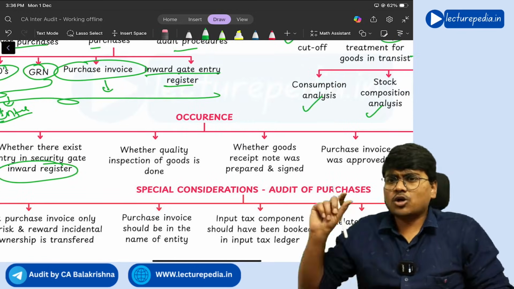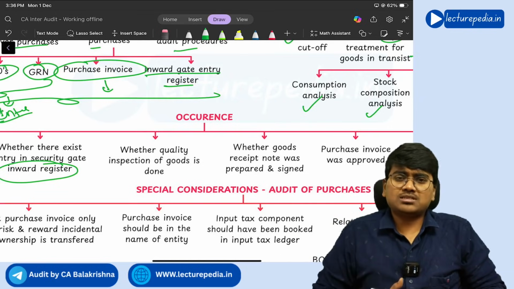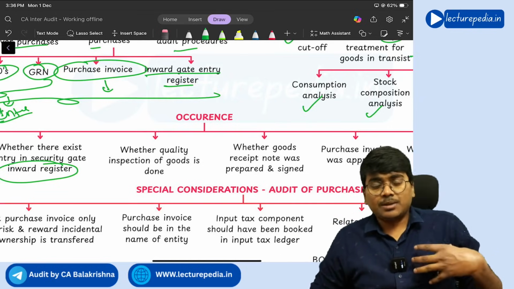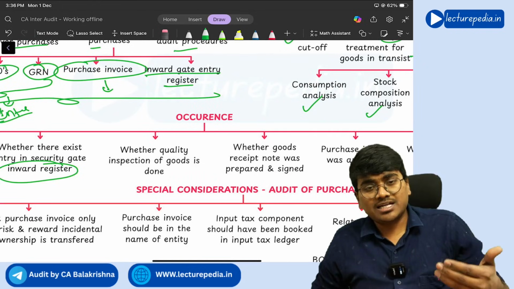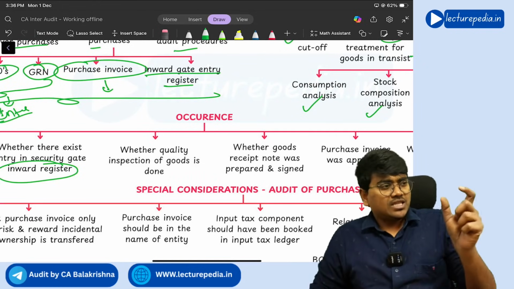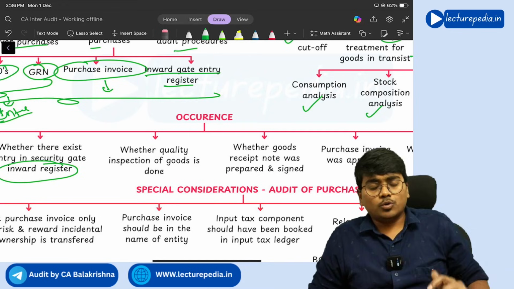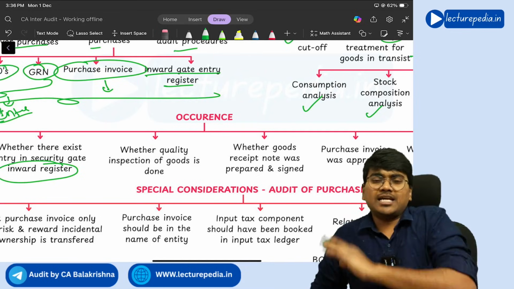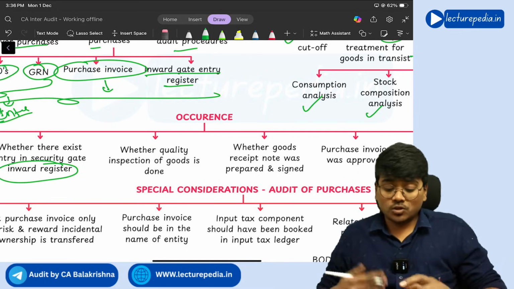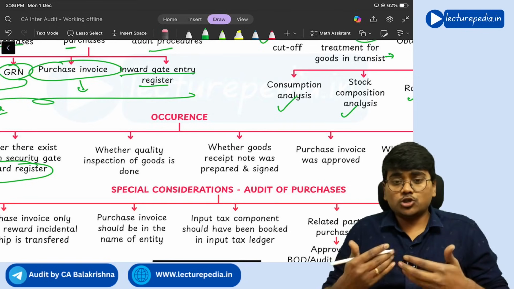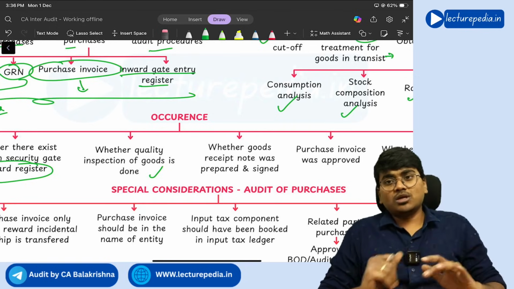Next, whether the quality inspection of goods is done or not, you need to see, because the payment that you pay depends on the quality of goods. There will be different qualities of goods. For each quality, a type of price will be there. So while making the payment, you should ensure that you are making the payment only for the correct quality.